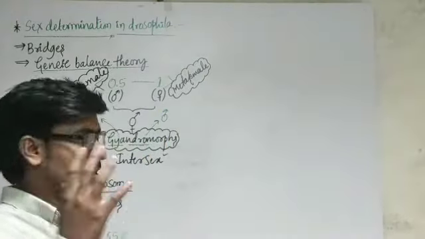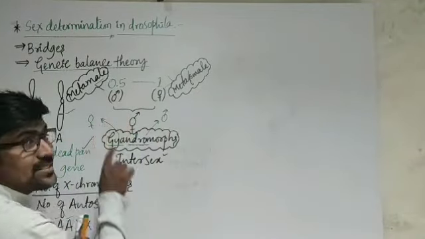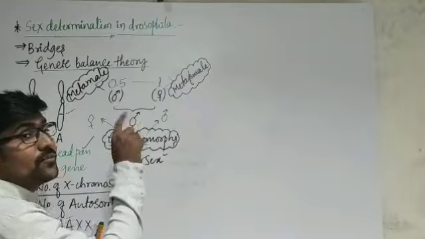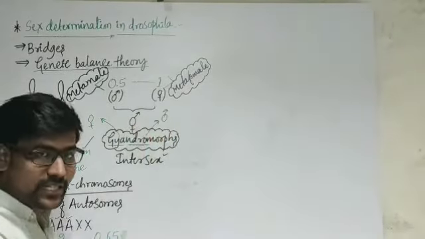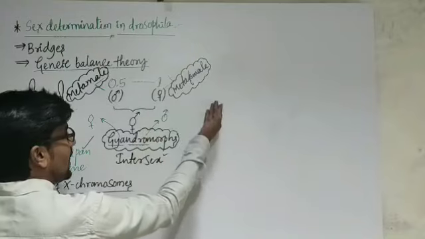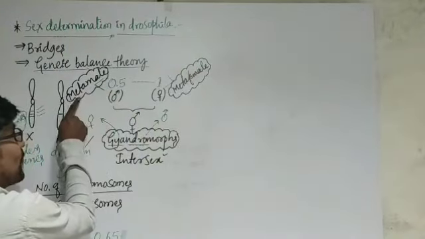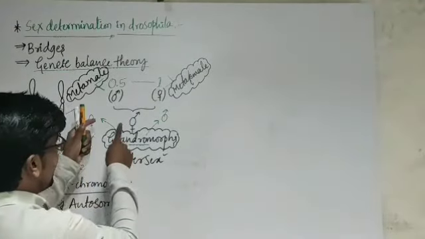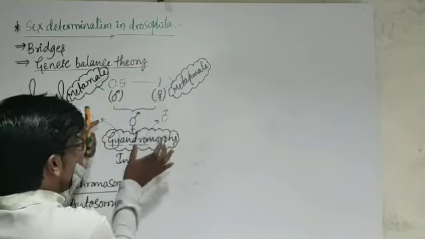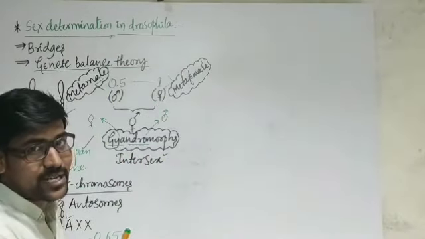Now we are having some stages. 0.5 ratio, this is male. Male means fertile male. 1, this is female, that is fertile female. So more than 1, female, but sterile female. Less than 0.5, male, but sterile male. And one more thing, in between 0.5 to 1, all those are intersex, and those are also sterile.